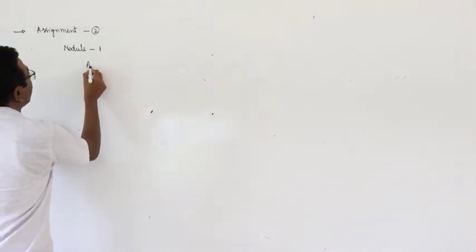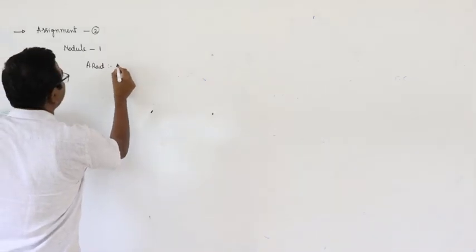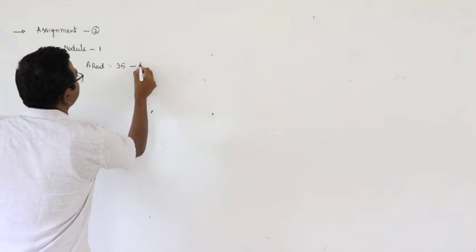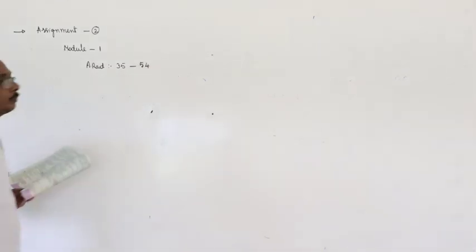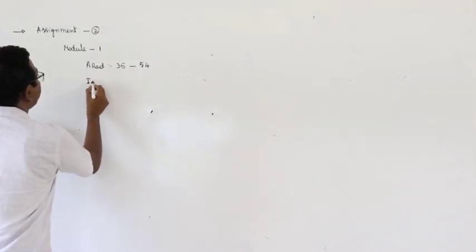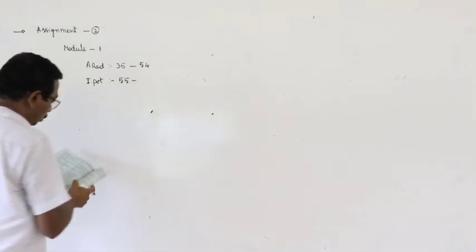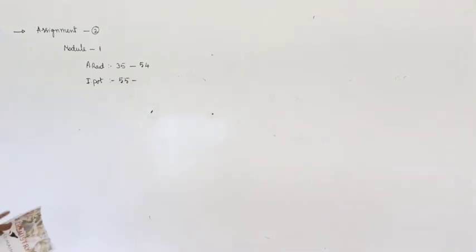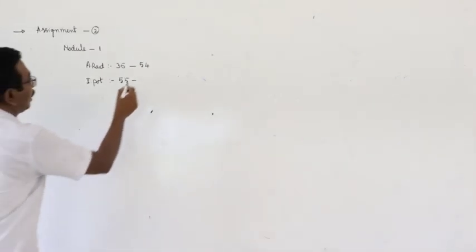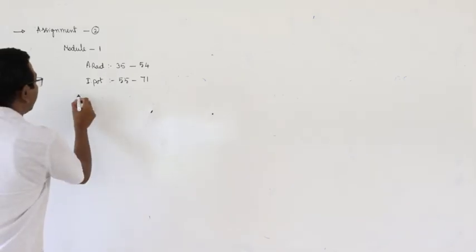Related to atomic radius, questions 35 to 54. Ionization potential, 55 to 71.